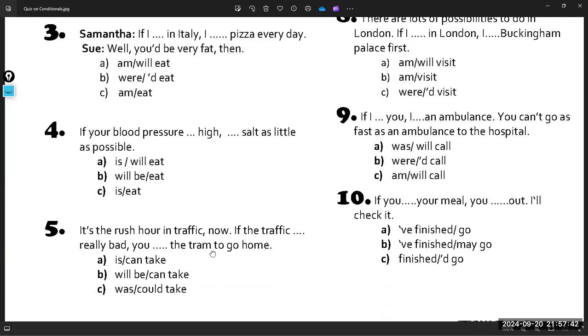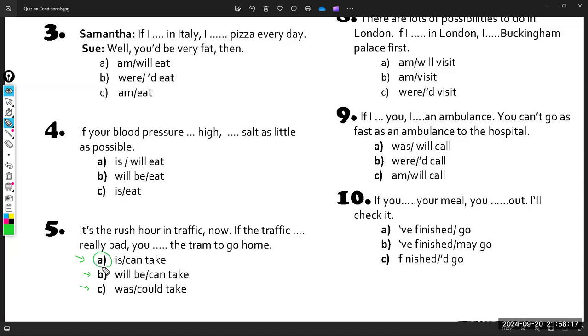Now, sentence number five is saying, it's the rush hour in traffic now. If the traffic ___ really bad, you ___ the tram to go home. A, is, can take. B, will be, can take. C, was, could take. Exactly. So the answer is A.